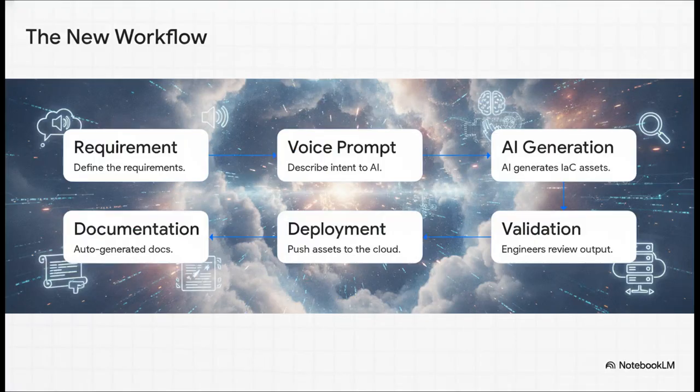Let's walk through the 6 steps of this new workflow, because the pacing here is just incredible. Step 1, you get the requirement. Step 2, issue the voice prompt. Step 3, AI instantly generates the infrastructure as code. But let's pause at step 4, validation. I literally cannot emphasize this enough. Your human expertise is the ultimate gatekeeper here. The AI is incredibly fast, yes, but you are incredibly smart. You have to validate the architecture. Once you give it the green light, step 5 is deployment, and step 6, magically, is perfectly generated documentation.